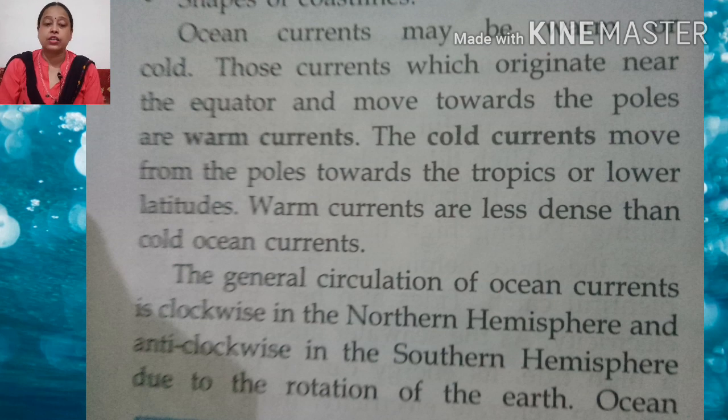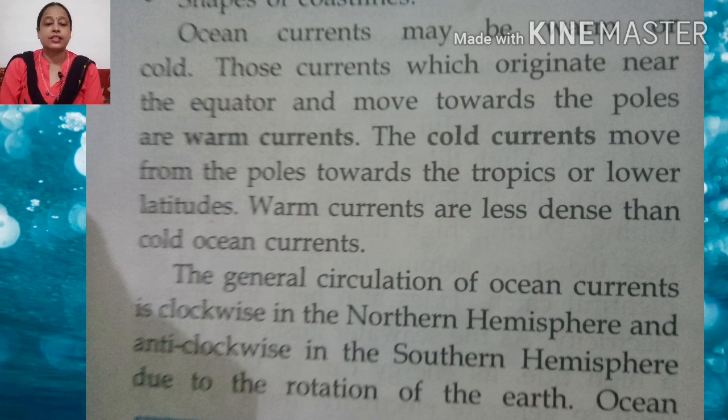The currents which originate near the equator and move towards the poles, those are warm currents.